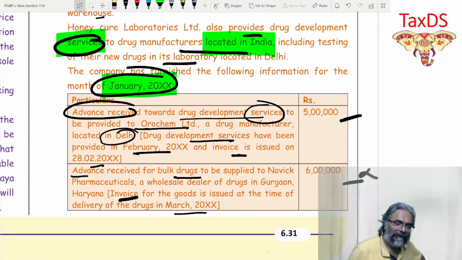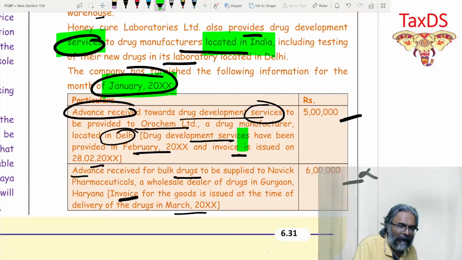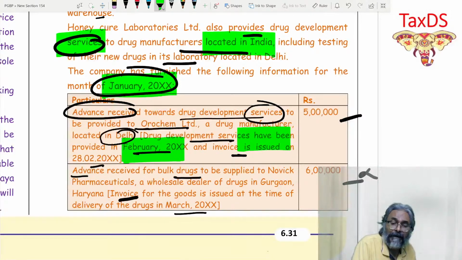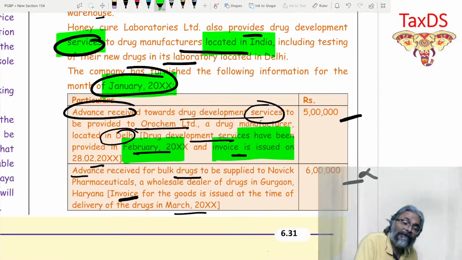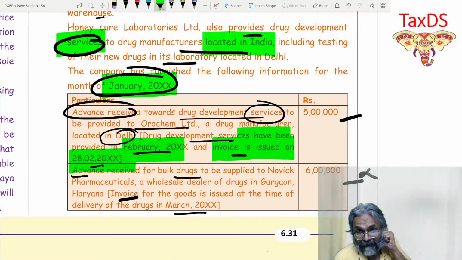Particulars: advance received towards drug development services. Now just see, this advance received is how much? 5 lakhs. So obviously he has received the advance in the month of January. The actual service for such advance has happened in February, and the invoice for such actual service has also been given in the month of February. Actual service, students, has happened in the month of February, but the advance you have received in the month of January.